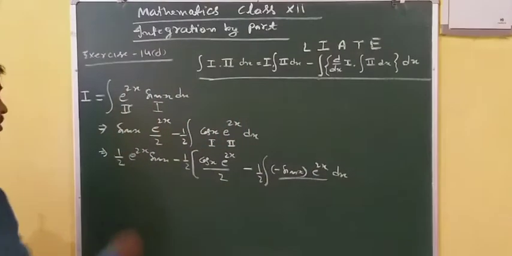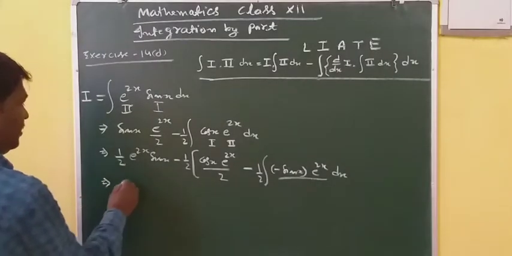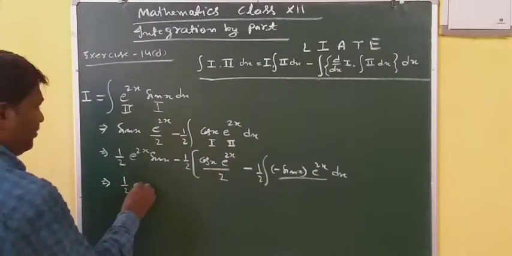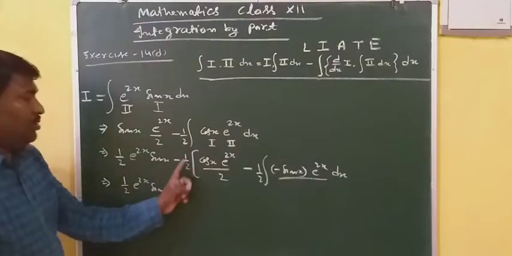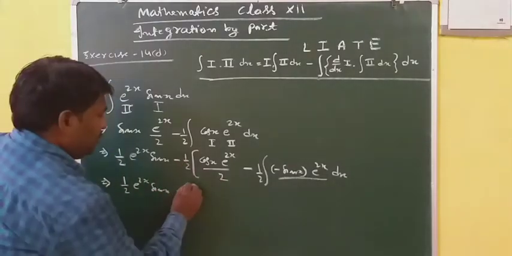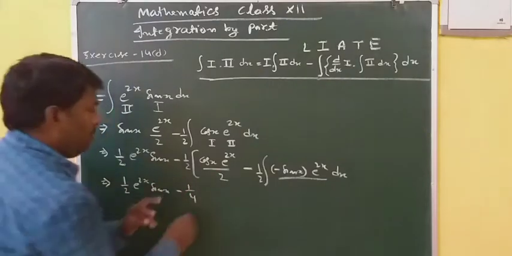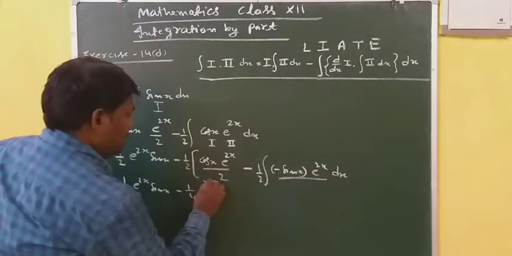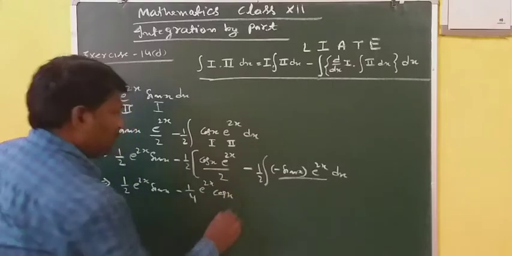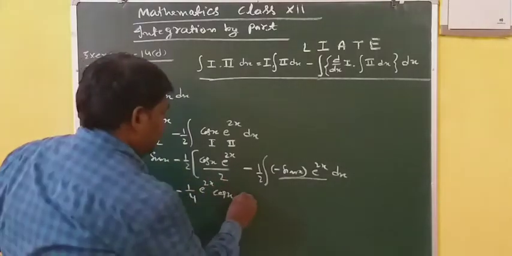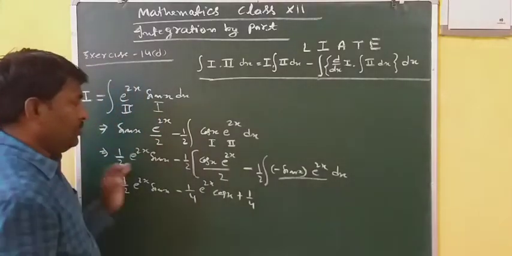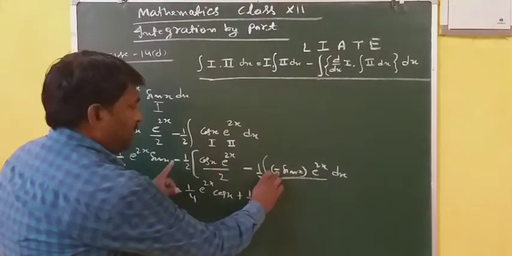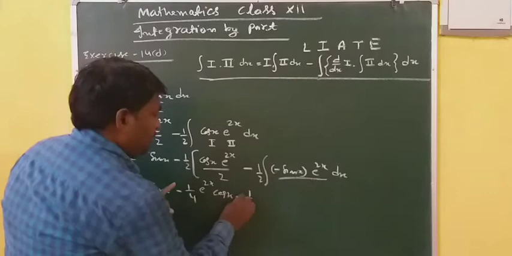Now see, it implies 1 by 2 e power 2x sin x minus, this 2 cancels, 1 by 4 e power 2x cos x. Minus into minus is plus, and this minus also, so it will become negative.